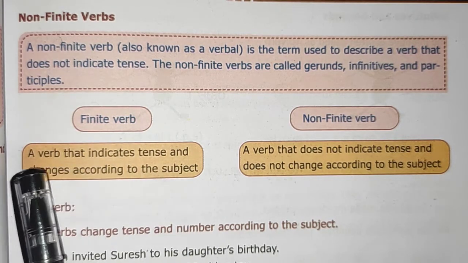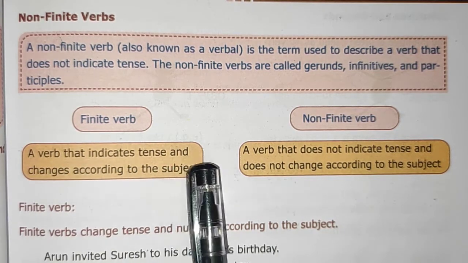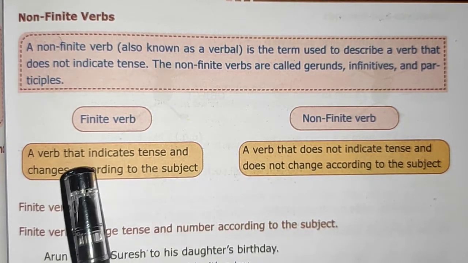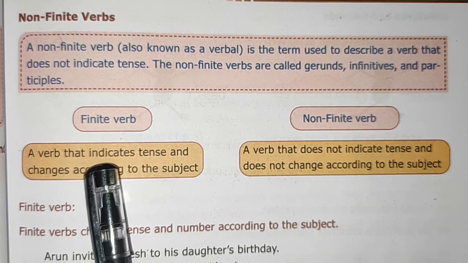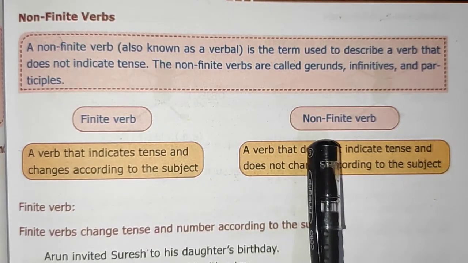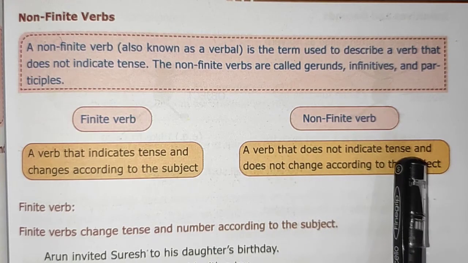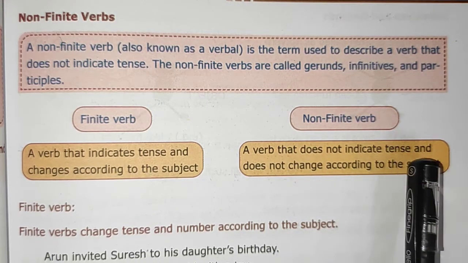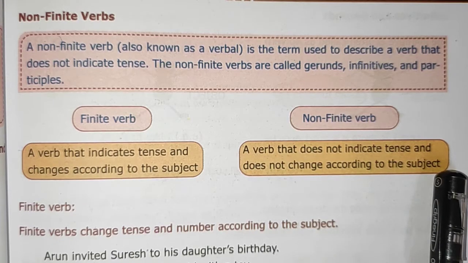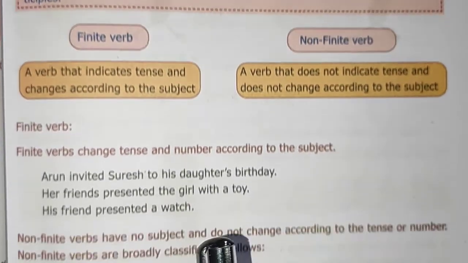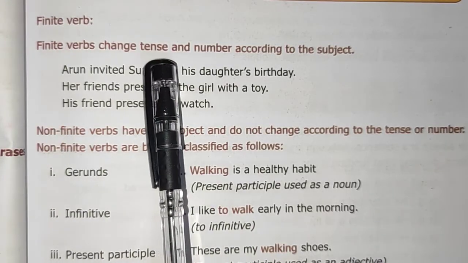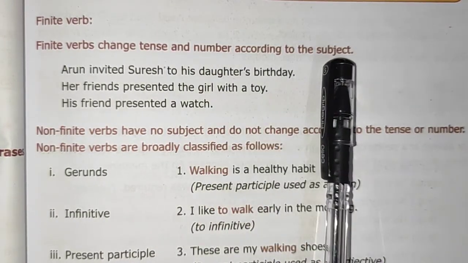Finite verb: a verb that indicates tense and changes according to the subject. So this finite verb indicates the tense, but a non-finite verb does not indicate tense and does not change according to the subject. So finite verbs change tense and number according to the subject.